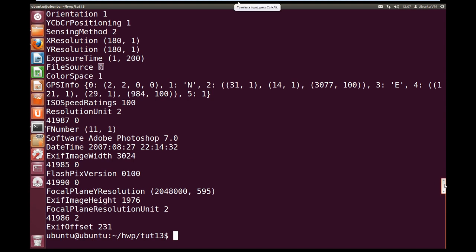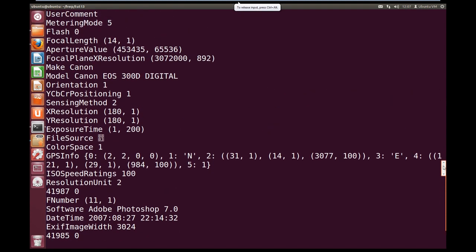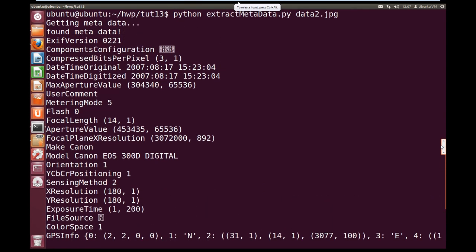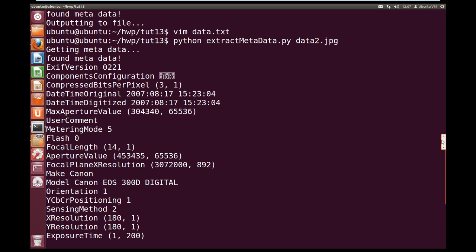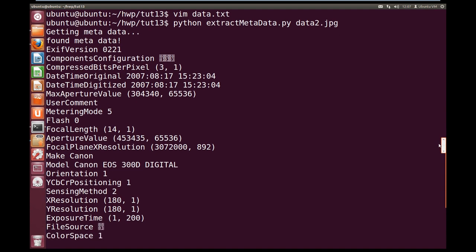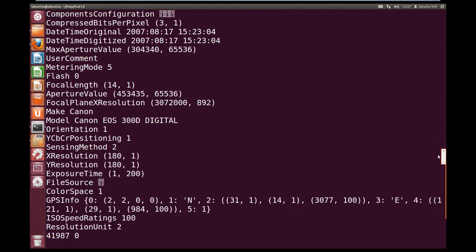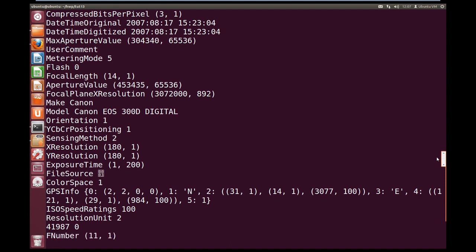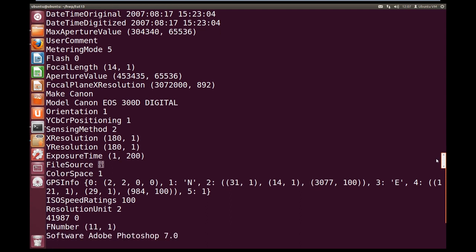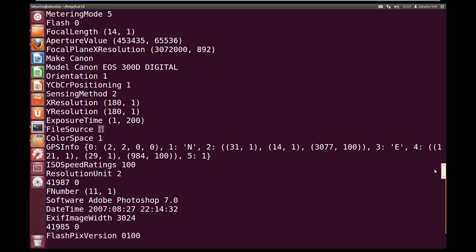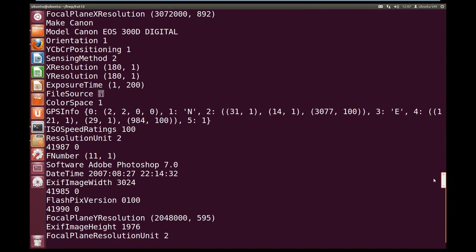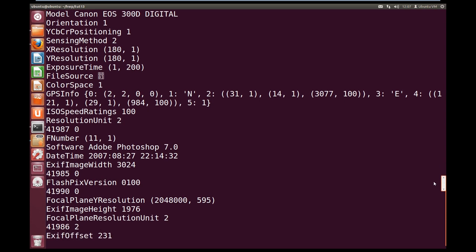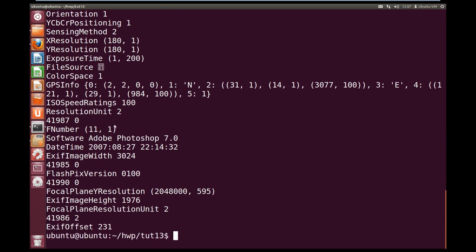So here we've got some more resolutions, flash, there's no user comment, we've got the time the original was taken, we got some other stuff, we got what kind of camera it was, a Canon make, the model of the Canon was the EOS 300D digital, the orientation was 1, so it wasn't a portrait, it was a landscape, and we've also got this GPS info here.